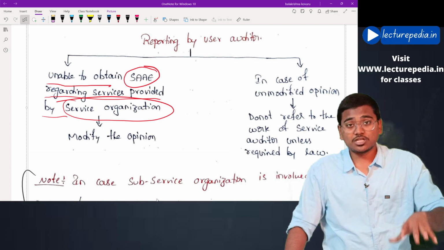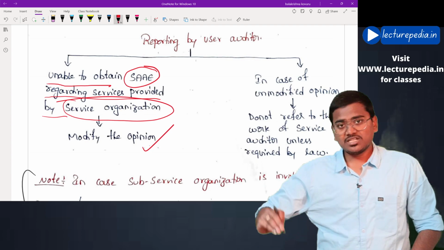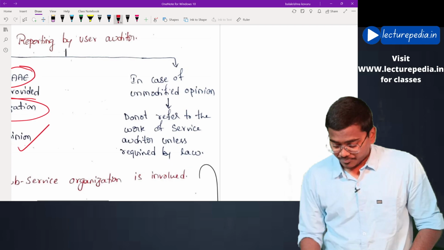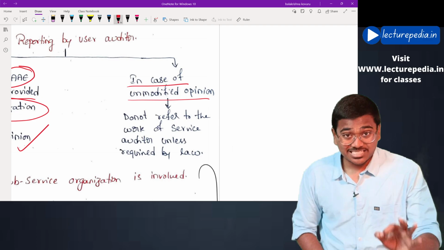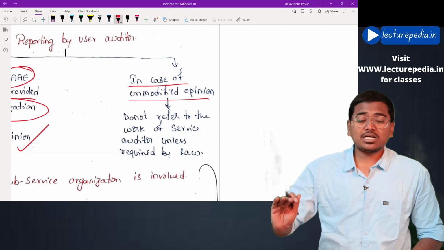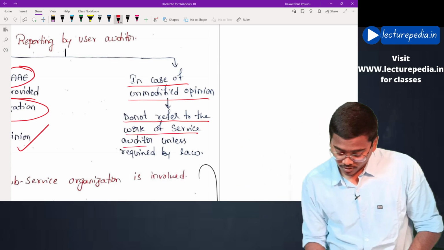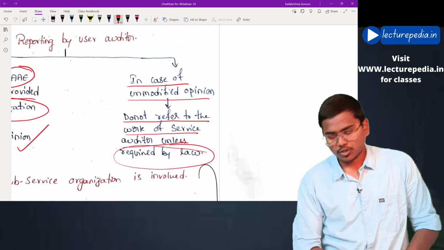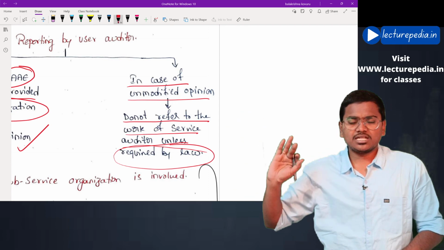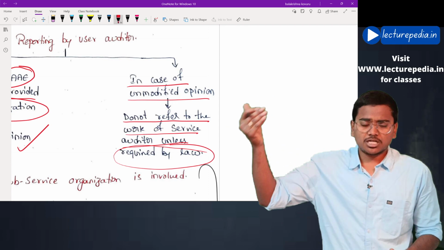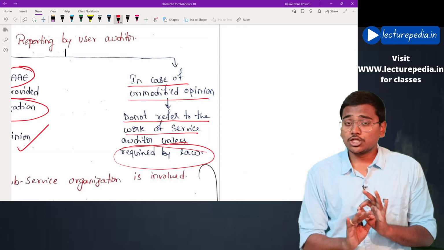In that case, the user auditor will give a modified opinion, because he is not able to obtain an understanding of the services that are provided. And in case the user auditor is giving an unmodified opinion, then in his report he should not refer to the reports given by the service auditor. Do not refer to the work of the service auditor unless required by law. In case law requires reference to the reports issued by the service auditor, then the user auditor can refer to the reports or work of the service auditor in his audit report. Otherwise he should not refer.